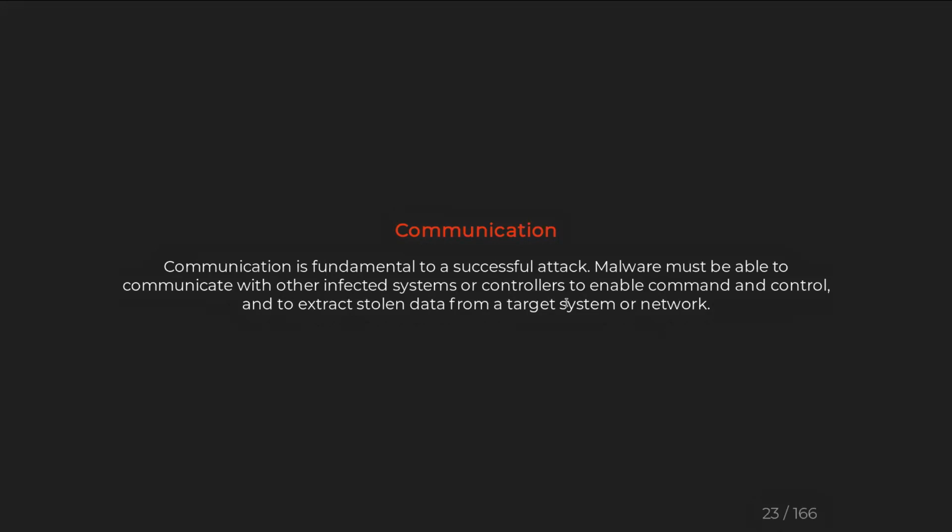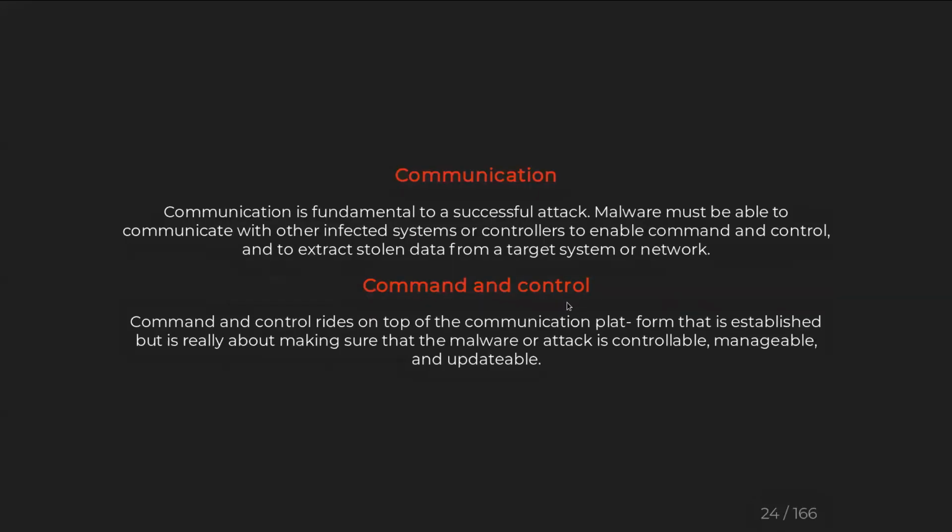And here comes command and control: it is the top portion of the communication platform where the attacker sits, managing and controlling all these malwares or bots, taking information or giving commands, maybe planning a DDoS attack from all these bots.